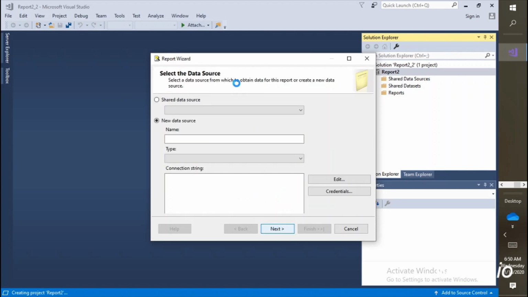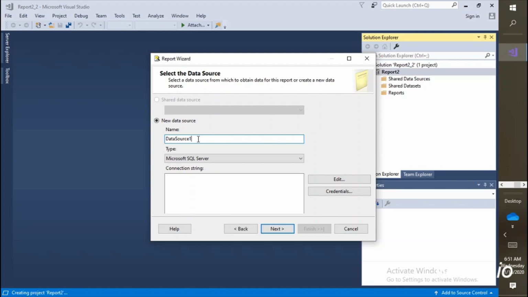So now just try to read it out. Report wizard. What is this? Select the data source, and just try to read the definition for the data source. Select a data source from which to obtain the data for the report, or create a new data source. What does it mean? This pop-up will give us an idea of how we need to set up the connection to the database.